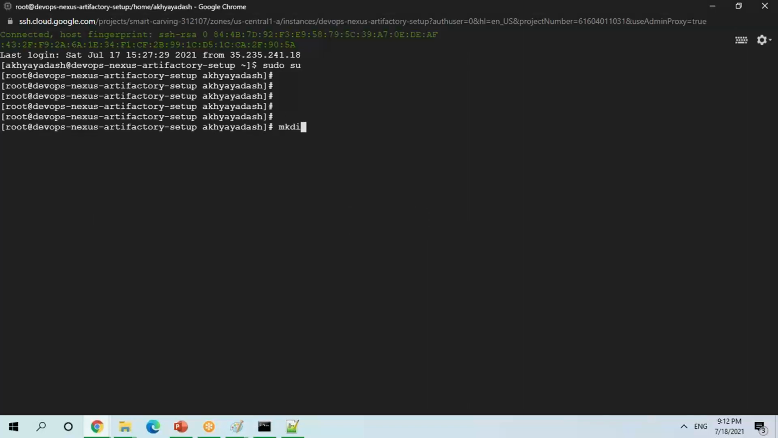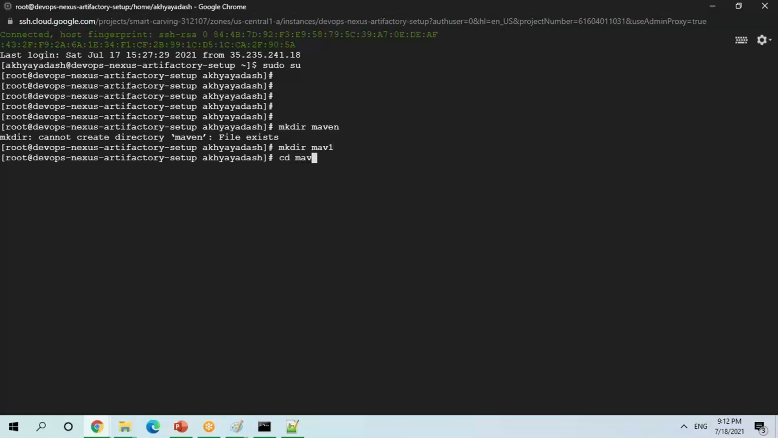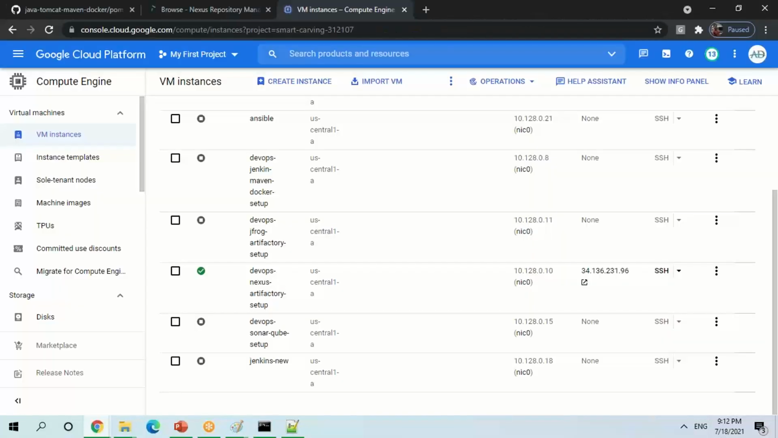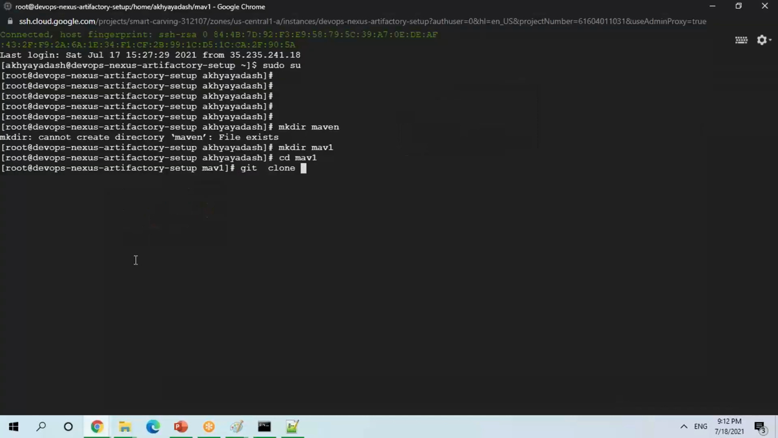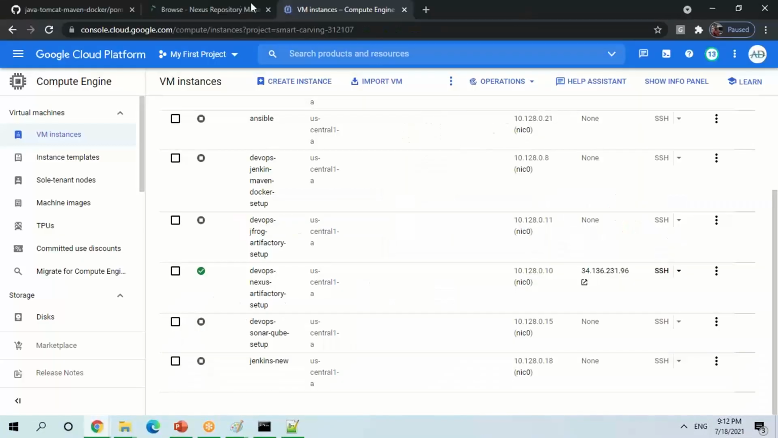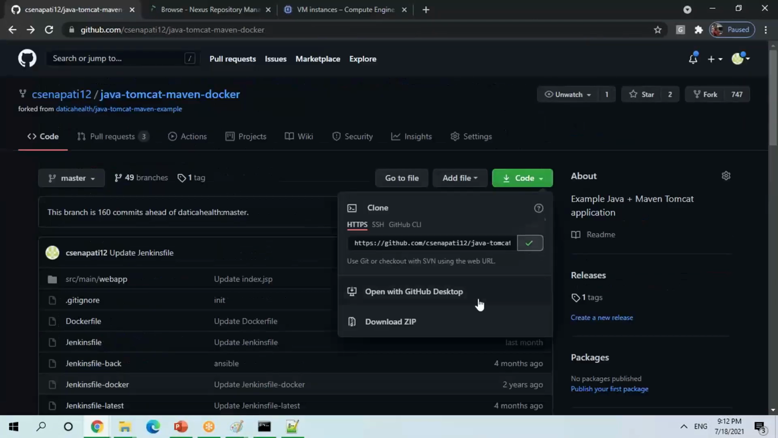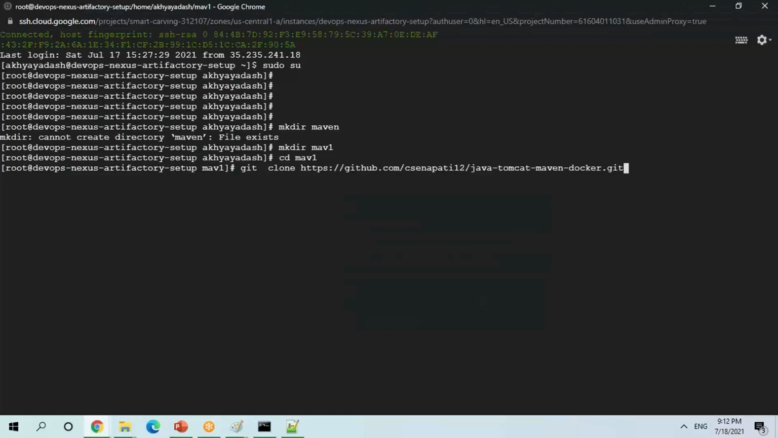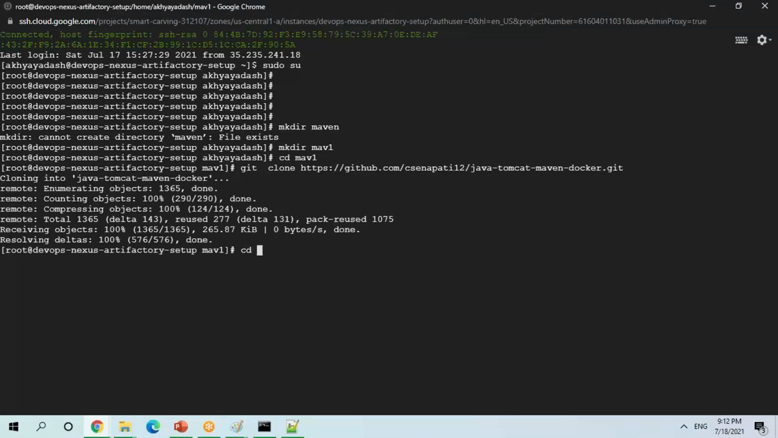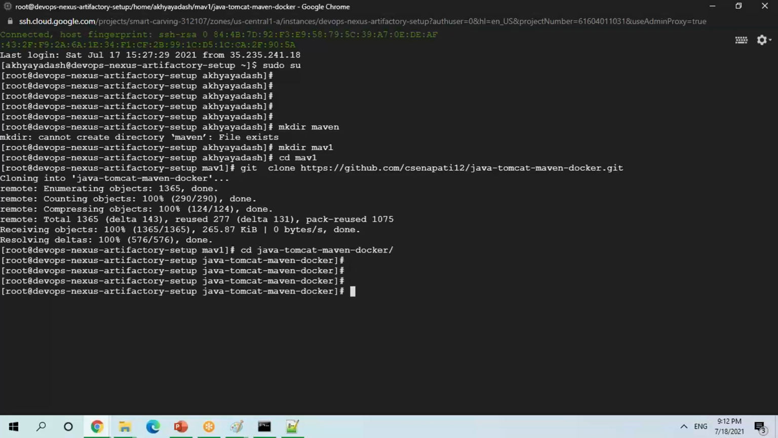Yeah, so let me create a folder, dear Maven. So I'll do git clone. Hopefully this will be faster. So I'll be going to that repository, cd to Java. Okay.